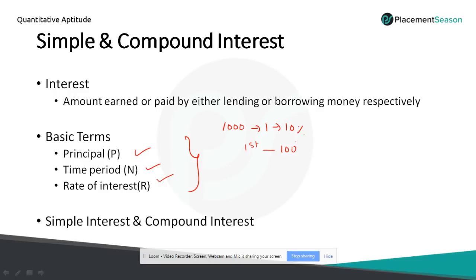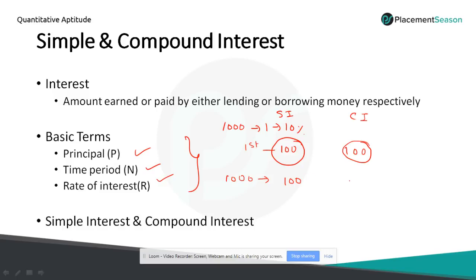Similarly, if you give the same 1,000 rupees in compound interest, you will get 100 rupees. So at the end of the first year, you will get 100 rupees in case of both simple interest and compound interest. The changes will happen after the first year. In simple interest, the interest will be calculated on 1,000 rupees only, so I will get 100 rupees again.